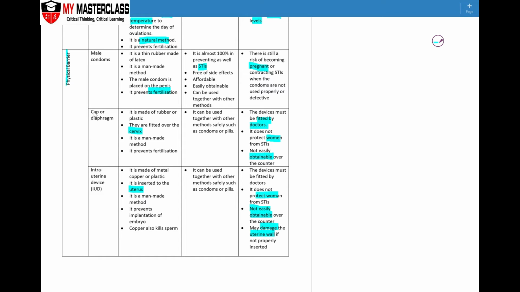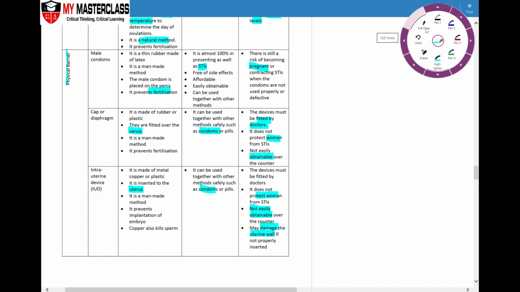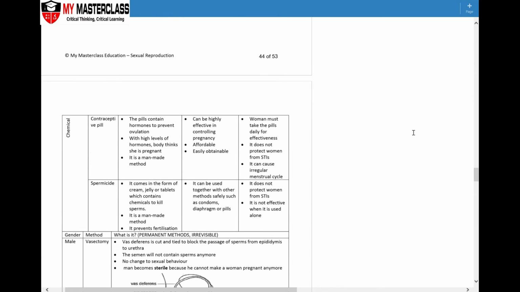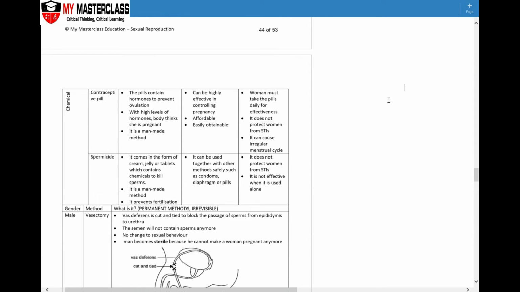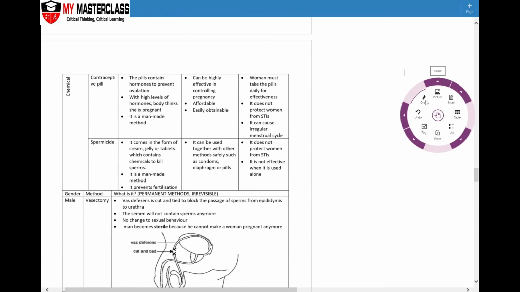For both the cap and the IUD, to increase the effectiveness of not getting pregnant and of not getting sexually transmitted infections, they can be used with condoms. Now, pills, on the other hand, are a chemical process. Under the chemical methods is the contraceptive pill.